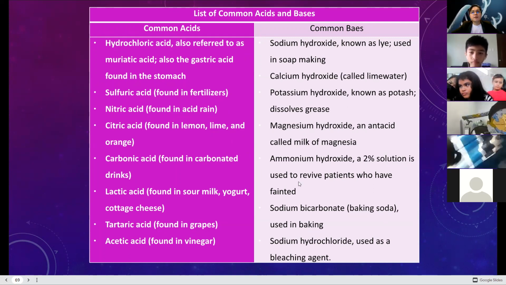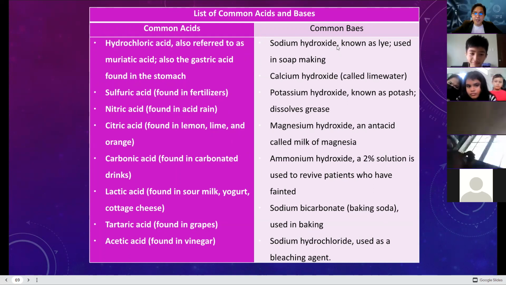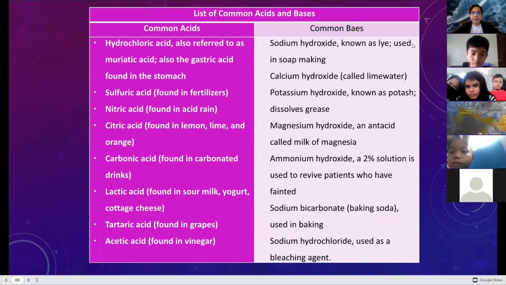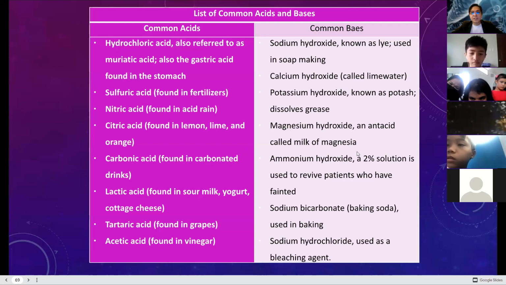How about common bases? We have sodium hydroxide, found in lye used in soap making. Calcium hydroxide is called lime water. Potassium hydroxide is known as potash, which dissolves grease. Magnesium hydroxide is an antacid called milk of magnesia.